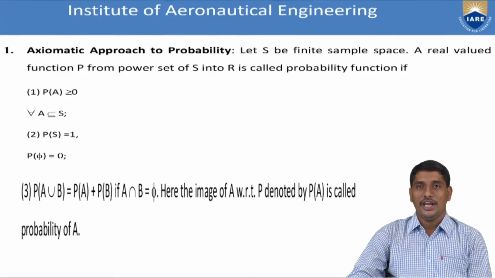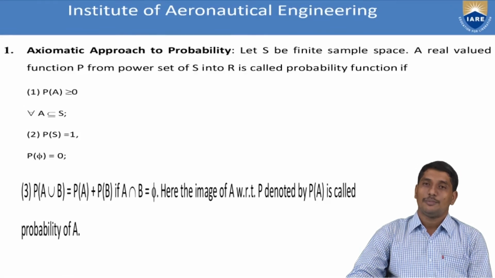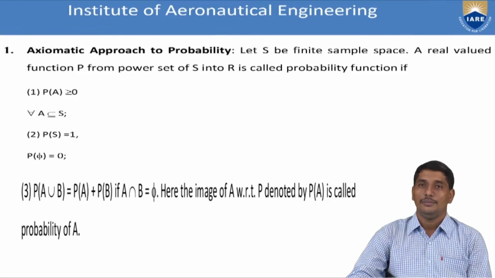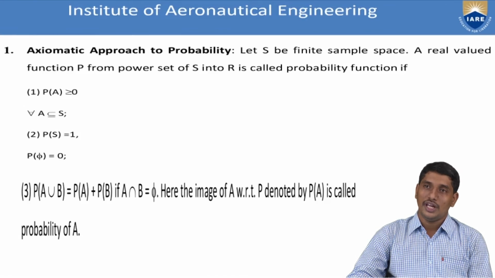It states that if A and B are two mutually exclusive events of S, then the probability of A union B will be equal to the probability of A plus the probability of B. That is, the probability of happening of A or happening of B is nothing but the sum of the individual probabilities, provided that A and B are disjoint. If you draw the Venn diagram, A and B will be two disjoint events, and then P of A union B is equal to P of A plus P of B.